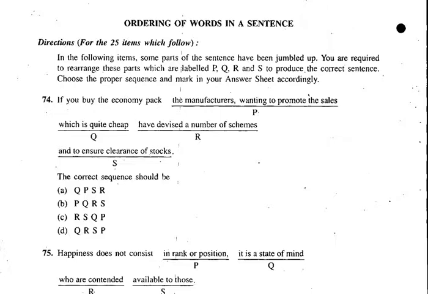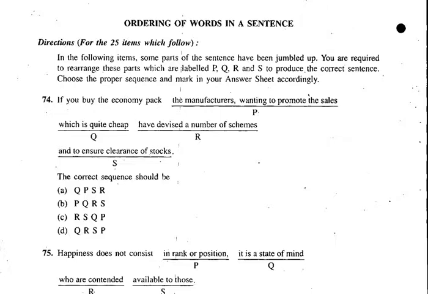Can we use "after that" and "to ensure clearance of stocks"? It sounds like this can go along, this can go together. Now if you buy the economic pack, but after that what should come? That is what will confuse you. But the manufacturers wanting to promote the sales, on one hand sales, and to ensure clearance of stocks.